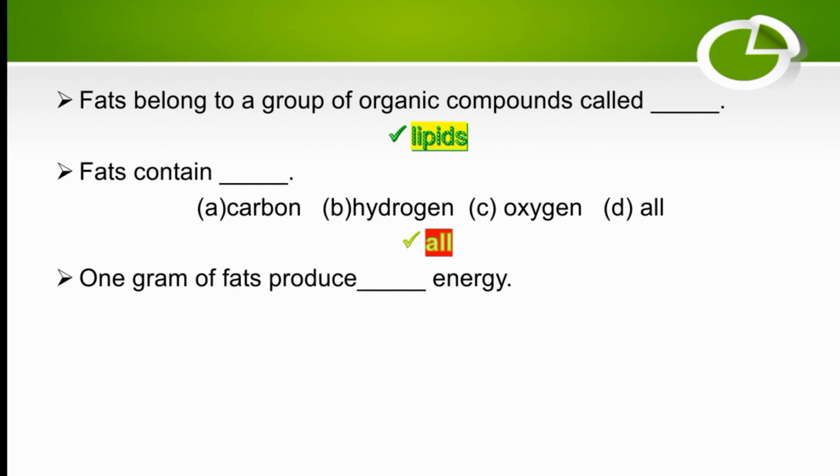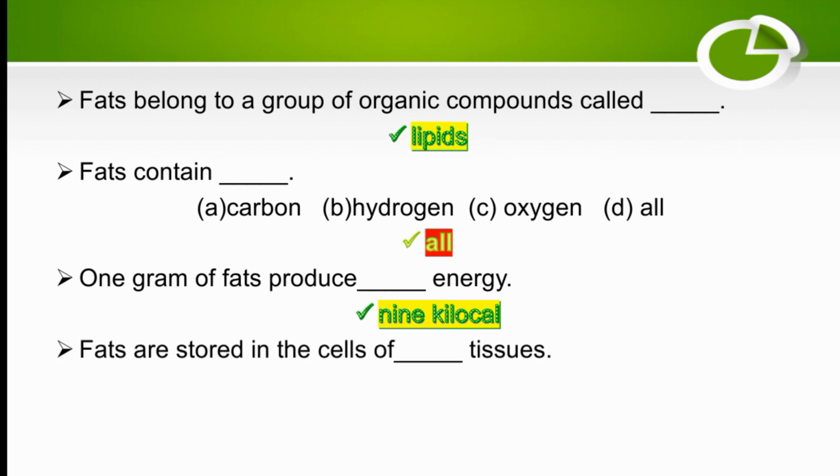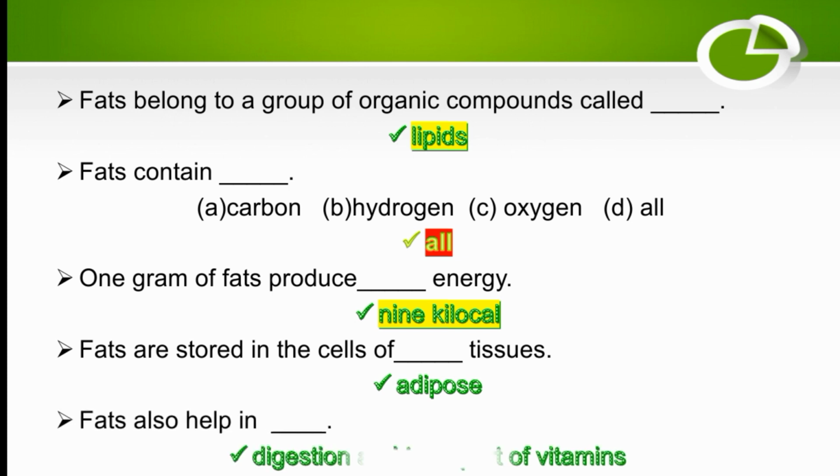1 gram of fats produces 9 kilocalories of energy. Fats are stored in the cells of adipose tissue. Fats also help in digestion and transport of vitamins.